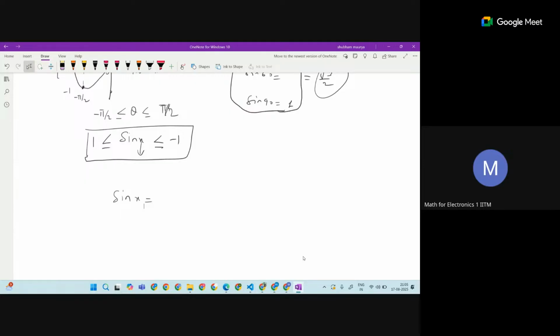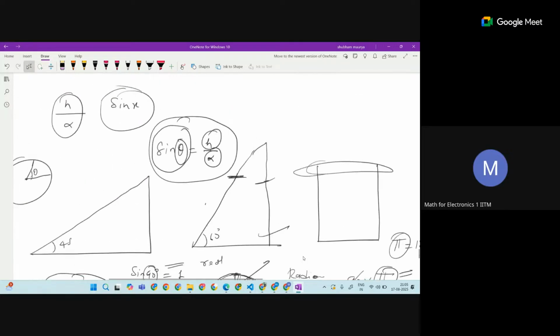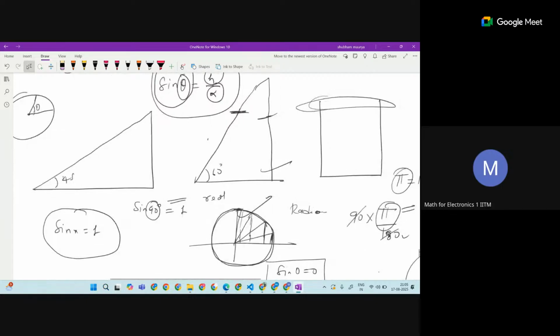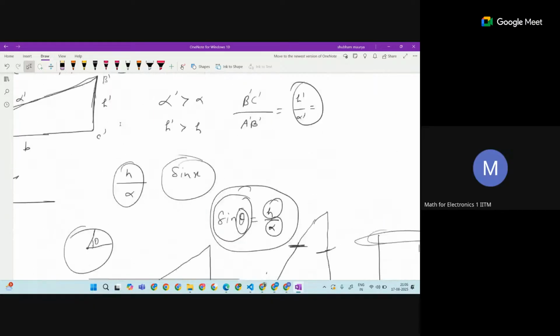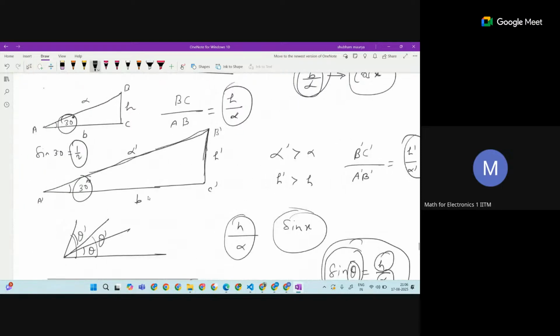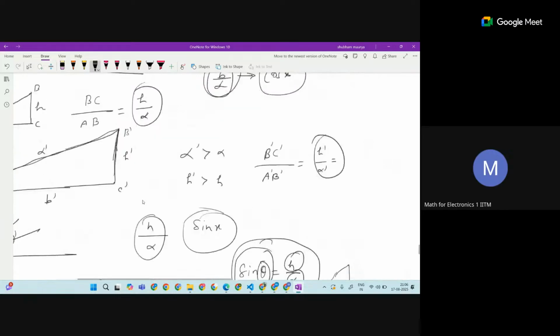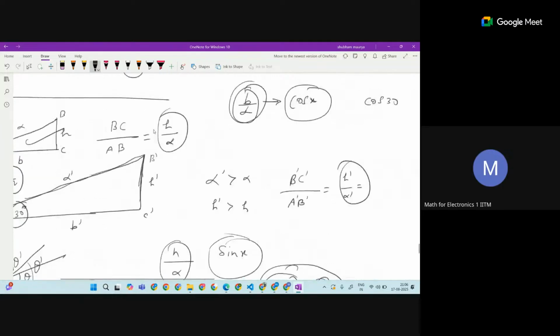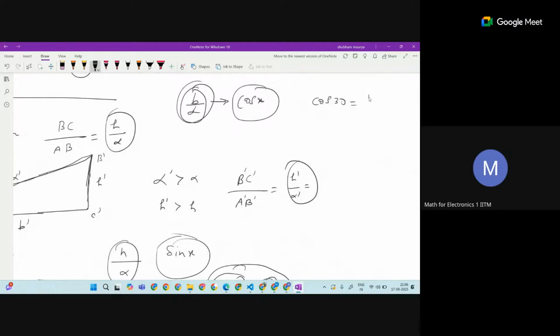So here, as sine is developed from height over the hypotenuse, similarly cos is developed from base upon the hypotenuse, b upon the hypotenuse. So the same meaning is there, there is no difference. So cos x is nothing but, if it is cos 30 here, if I am taking this picture, cos 30 is b by the hypotenuse, base by the hypotenuse. This is what it is.